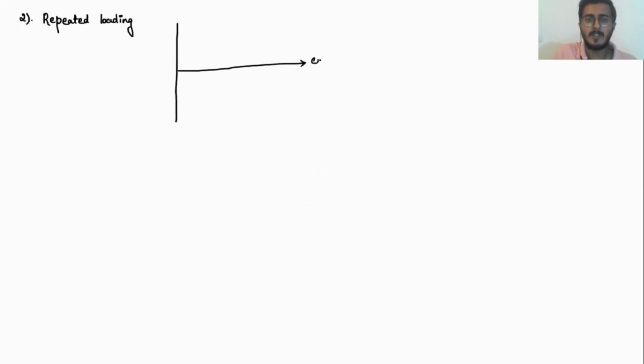Now moving on to our next part. The next type of loading is known as repeated loading. If I draw stress versus number of cycles, it will be simple to understand. This is my stress on the y-axis, and this is my number of cycles.